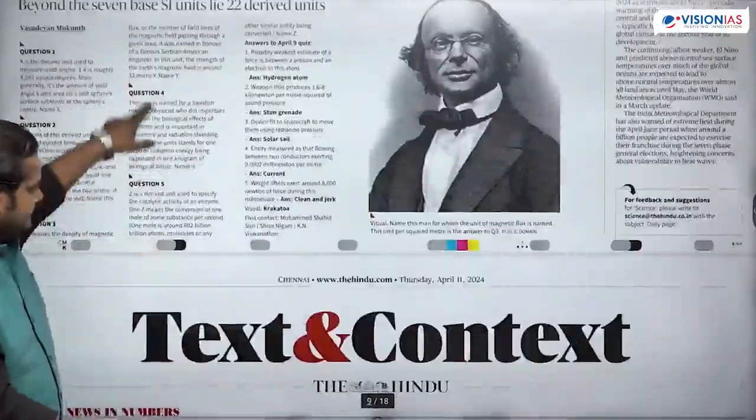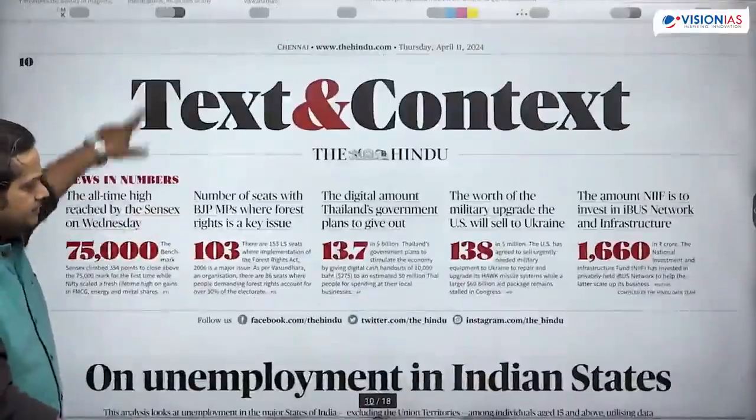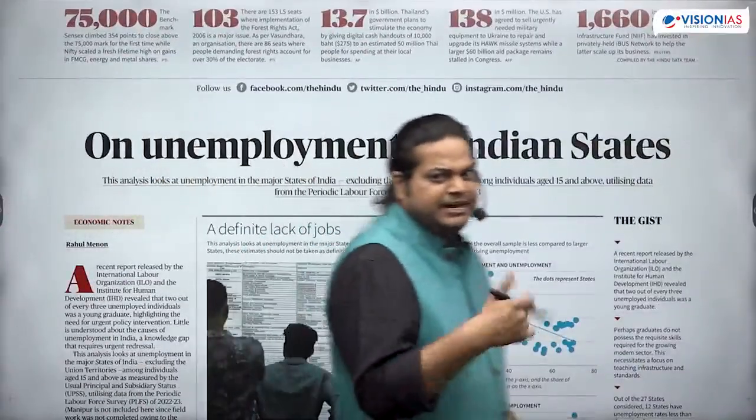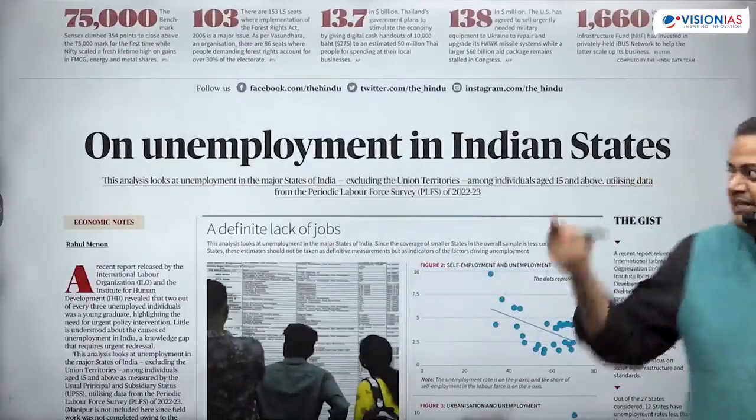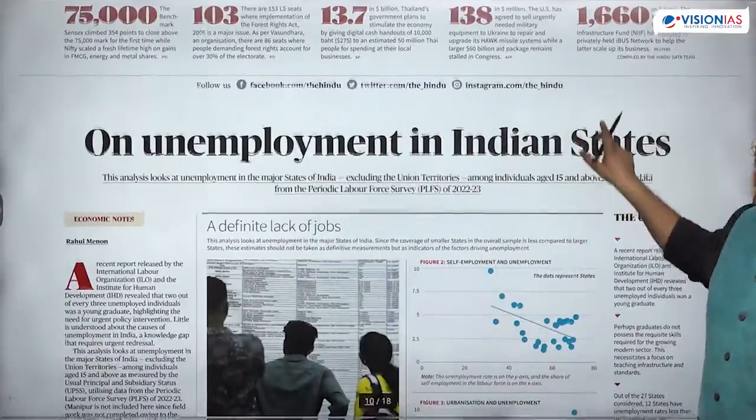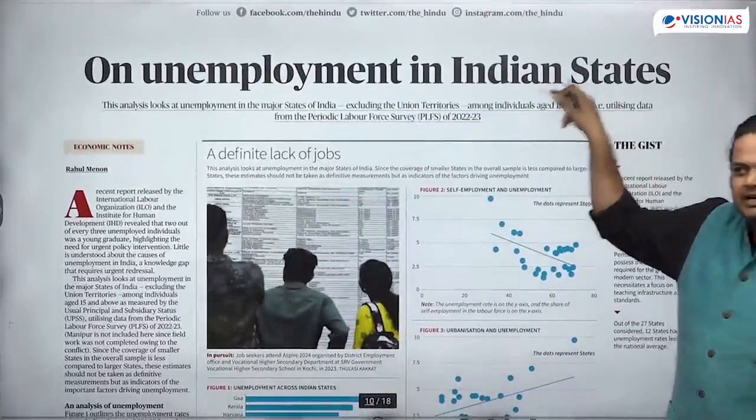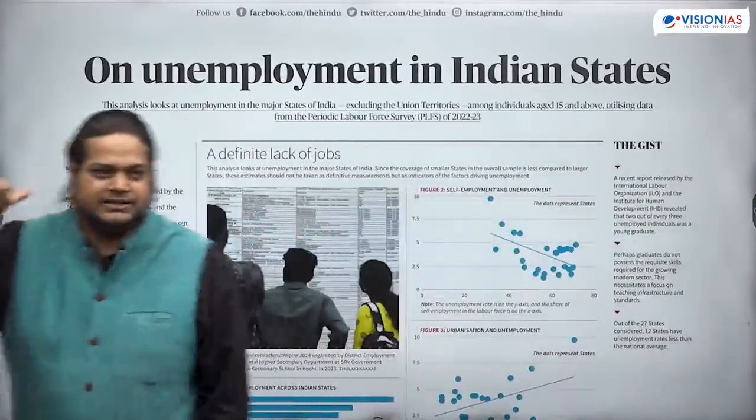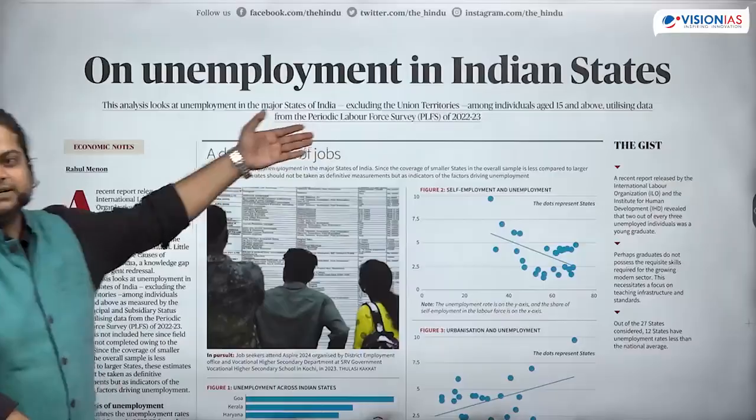This is Text and Context. In the same way, what does Indian Express provide? Explained. Indian Express started this explained part first, then The Hindu copied it and came up with Text and Context. This is basically a page related to UPSC.